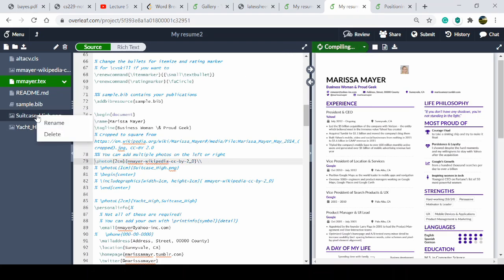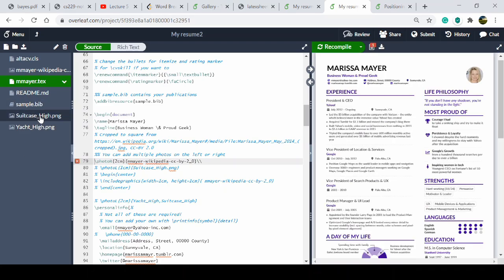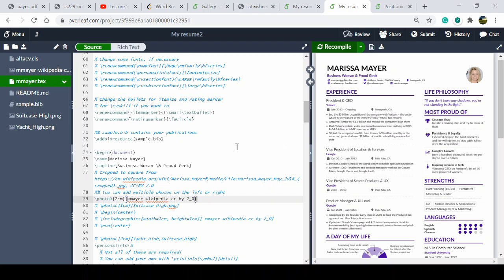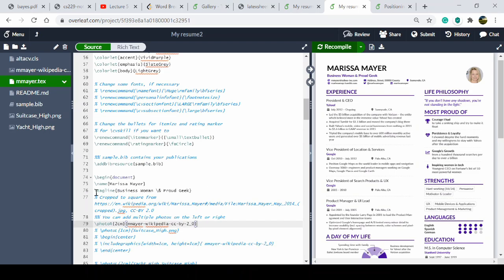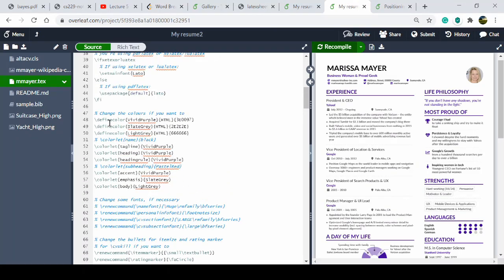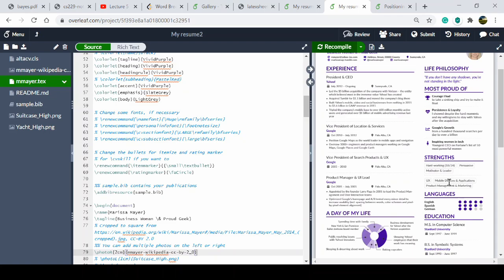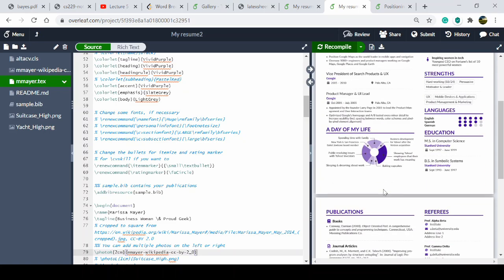And one thing, you can also rename the photos if you find that you have taken a large name. Like in this resume, we have covered the images. So there are colors also. For the colors, you can see that a purple color is taken. We have taken a tagline, businesswoman and proud geek. For the tagline they have included the vivid purple color. You can change that color, so you can put the color according to your choice.